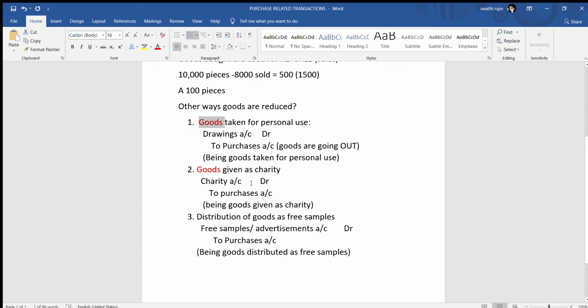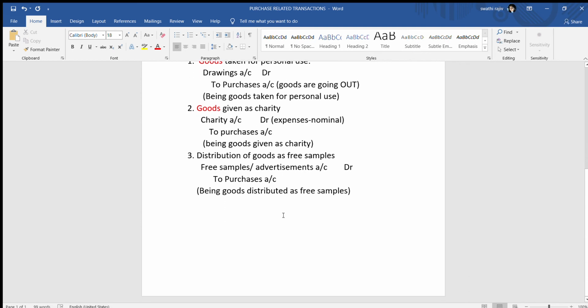Next one is goods are given as charity. Then what happens? Charity account is what? It is not an income for you. Of course, whenever you're giving something for charity, it is an expense for you. An expense is a nominal account. And nominal account is what? Debit all expenses and losses. So charity, of course, is an expense for you. That is why you're debiting it. What is going out of your firm? What is going out of your firm is purchases or goods. Goods are going out of the firm. Same concept as before. Goods are going out, hence you are crediting purchases.